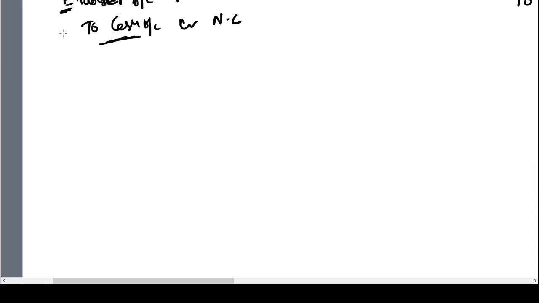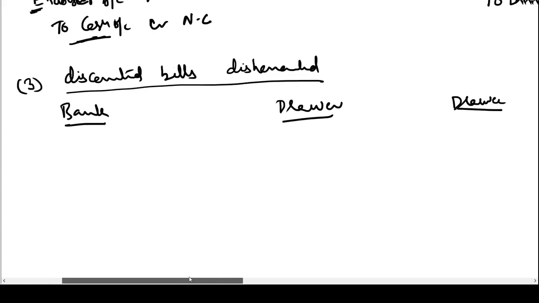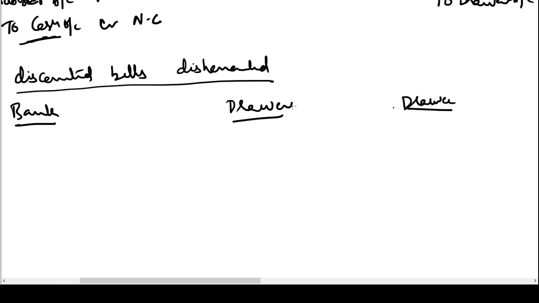Now let us come to the third situation. Discounted bills dishonored. Now we will have three parties here: bank, drawer and drawee. When drawee gave bill to drawer, he would have passed the entry drawer to bills payable. That entry will be reversed. Bills payable account debit bill amount to drawer account bill amount.